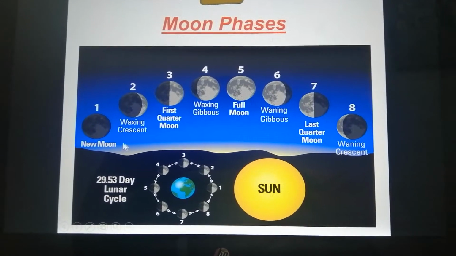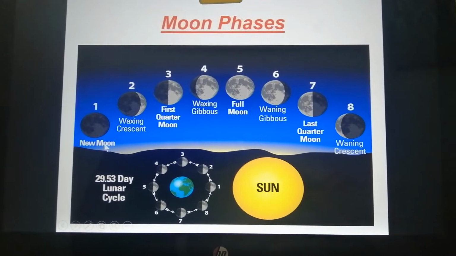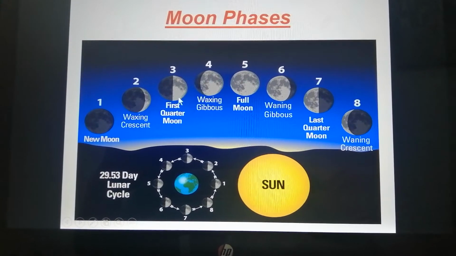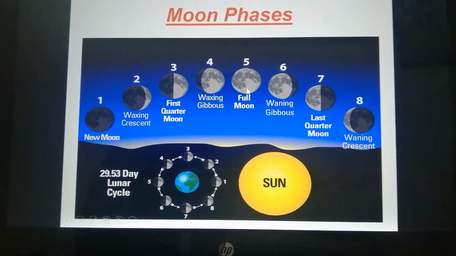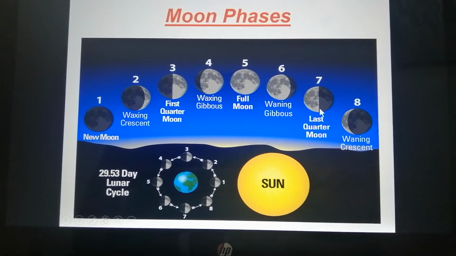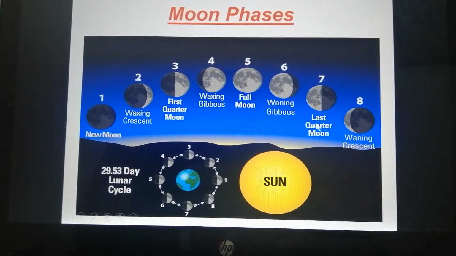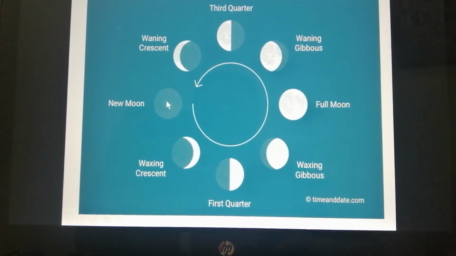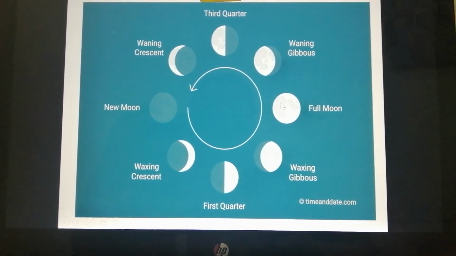What are the moon phases? We just need to know the important ones that are bolded here. New moon, all of it is dark. First quarter, half of it is lit, the other half is dark. Full moon, all of it is lit. Last quarter, half of it is lit. So new moon, first quarter, full moon, third quarter or last quarter. Again, what are the phases? New moon, dark; first quarter, half; full moon, all of it is lit.